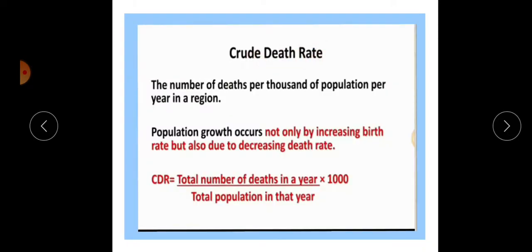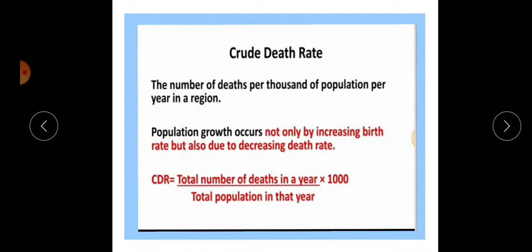Then crude death rate and crude birth rate are also important concepts in population growth. The death rate means the number of deaths per thousand of the population per year in a region. Per thousand and per year, both are important words. Within a year, how many deaths are there for a thousand population is considered as the crude death rate of that region.